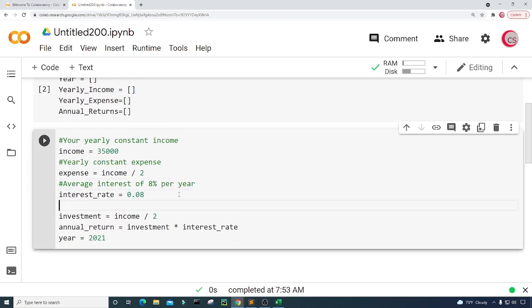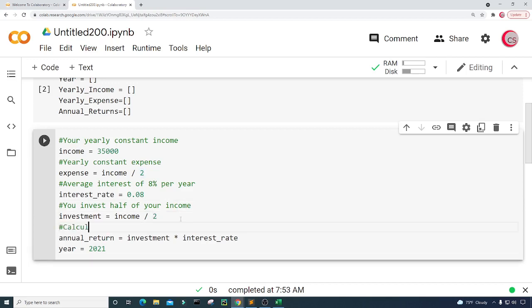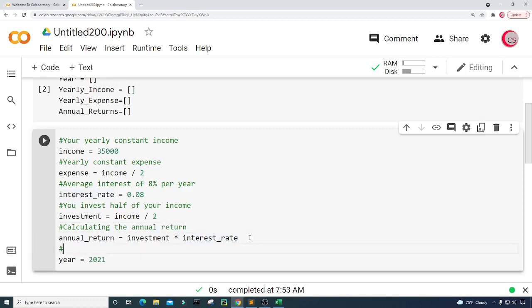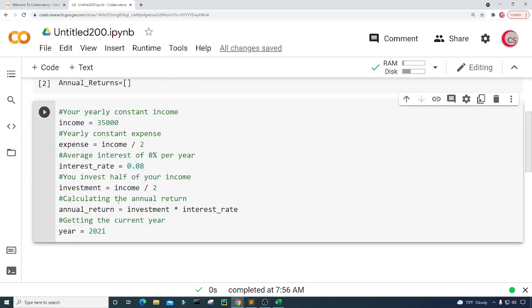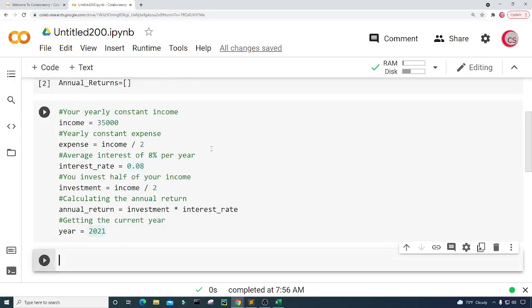And you invest half of your income. And I'm just going to put calculating the annual return and getting the current year. All right, so I'm going to run this one more time. All right, let's go ahead and create a new cell.